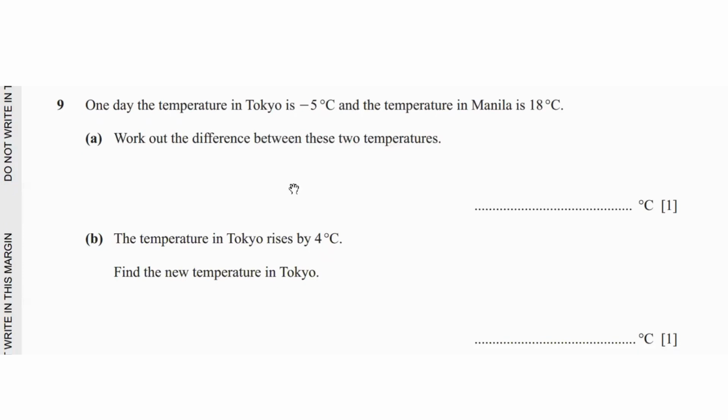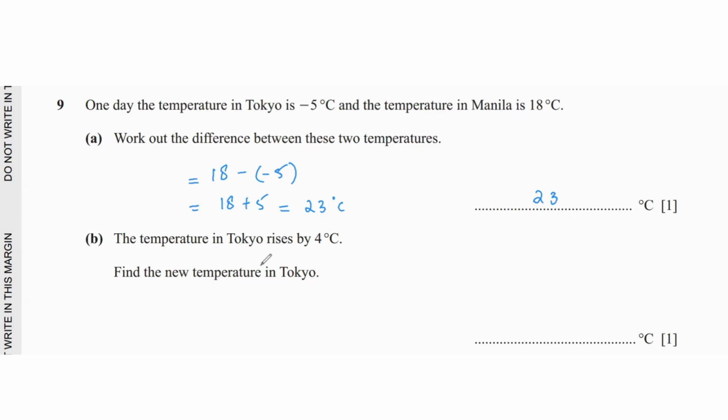Question 9 says, one day the temperature in Tokyo is negative 5 degrees Celsius and the temperature in Manila is 18 degrees Celsius. Work out the difference between these two temperatures. So it's going to be 18 minus negative 5. When you subtract a negative integer from a positive integer, basically we're adding them. So it becomes 18 plus 5, and that is going to be 23 degrees Celsius.